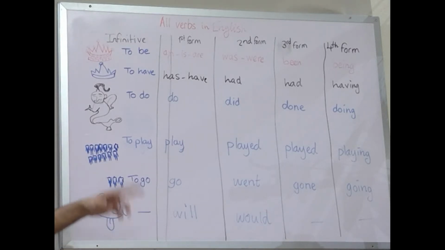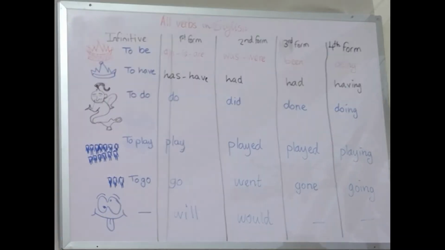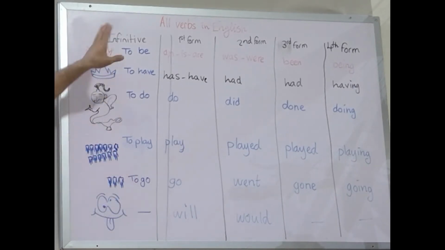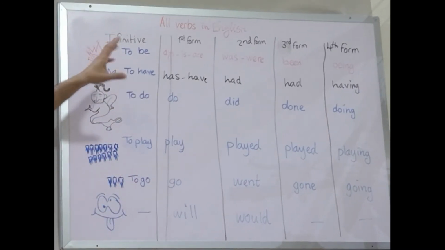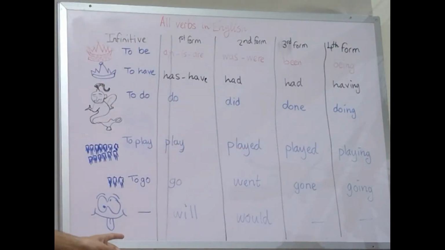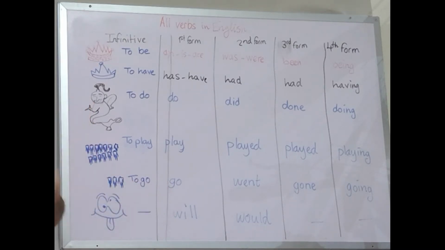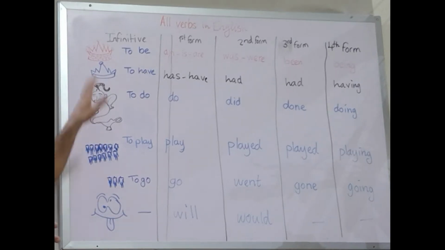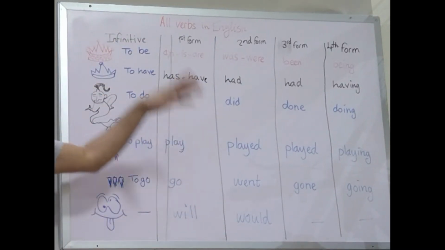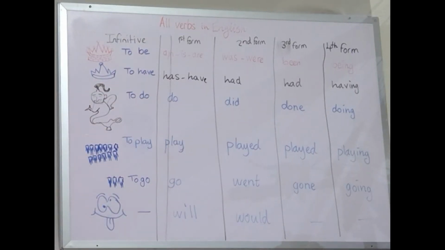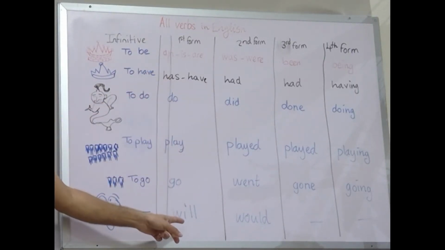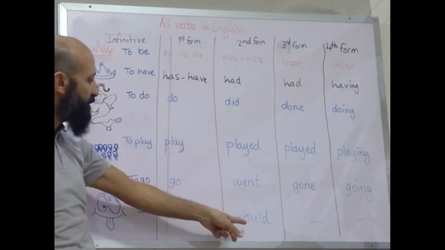Now we come to the last category, or the last class of verbs, which are the crazy verbs. So what are the crazy verbs? Crazy verbs are verbs that don't have an infinitive like all the other verbs in English, and they don't have a third form or a fourth form, as you can see. They are represented by will. There are only 4 verbs: can, will, should, and must. Okay? So these verbs don't have infinitive, don't have a third form, don't have a fourth form, and must doesn't even have a second form. So will is the first form, and kind of the past is would.